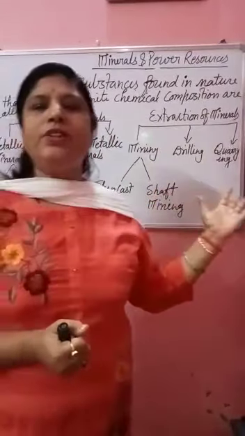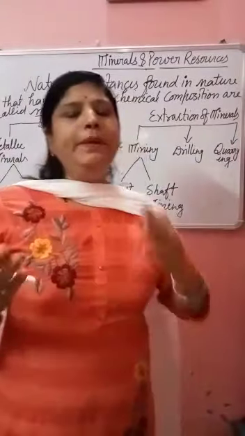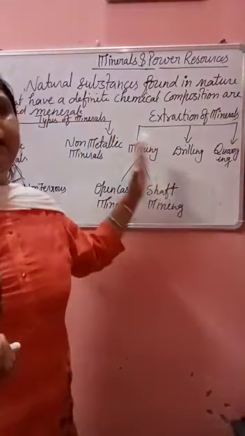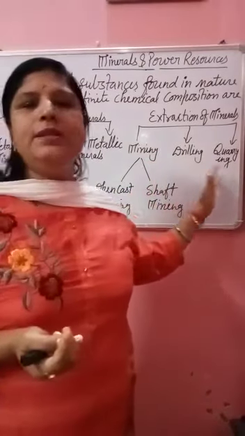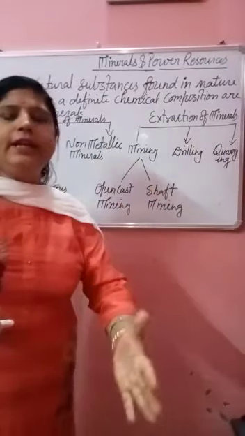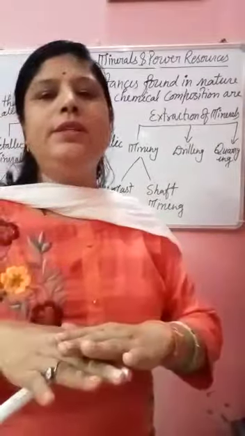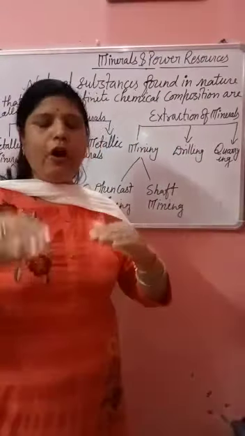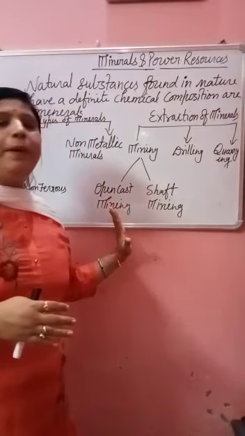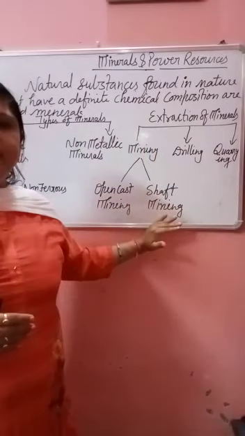Actually the process of extraction of these minerals has three ways: mining, drilling and quarrying. By the mining process, the drilling process and the quarrying process, we can extract the minerals. And as I told you, some minerals we can get easily, as they are on the uppermost surface of the earth. For such minerals we can use open cast mining, because mining is also subdivided: open cast mining and shaft mining.